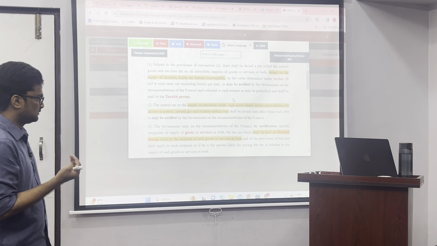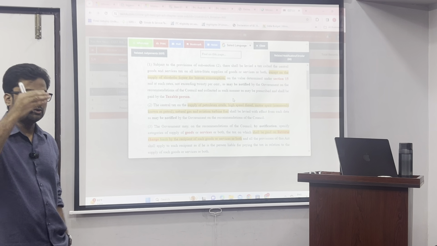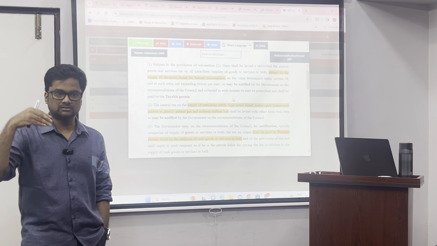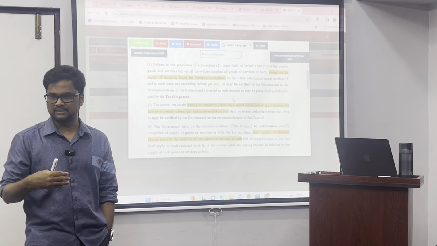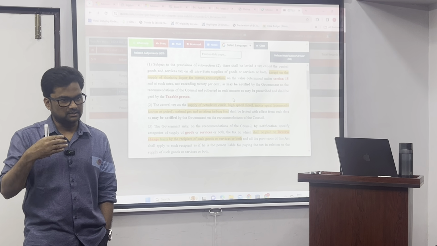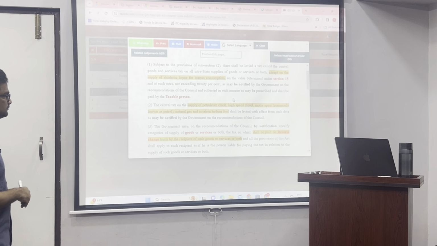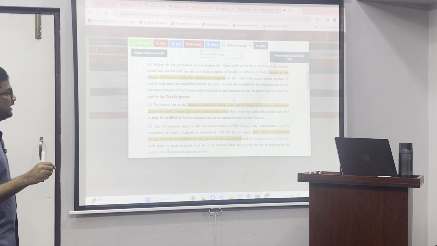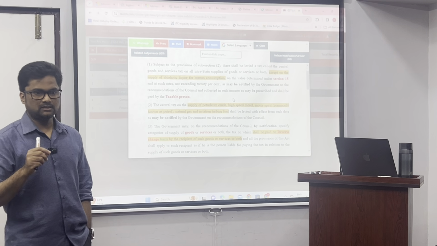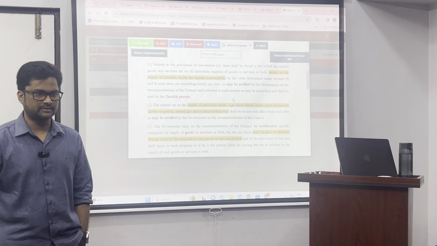and collected in such a manner as may be prescribed. You will go to the rules. In the rules, it will tell you how to deposit the tax, by what time you have to pay the tax, what are the returns to be filed. All these things will be prescribed and shall be paid by the taxable person. That is subsection 1. Let us spend some time on it.